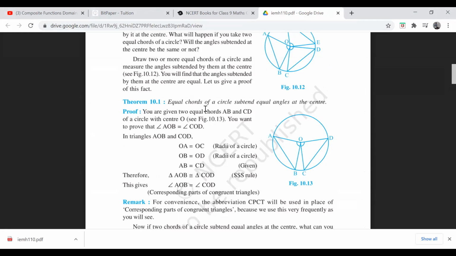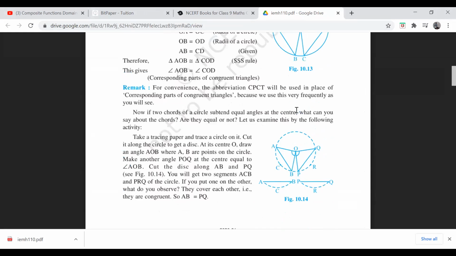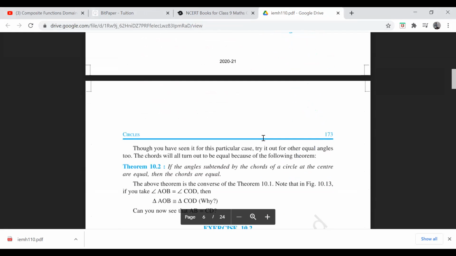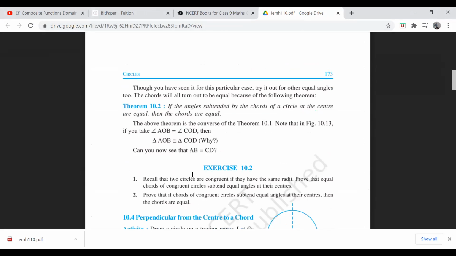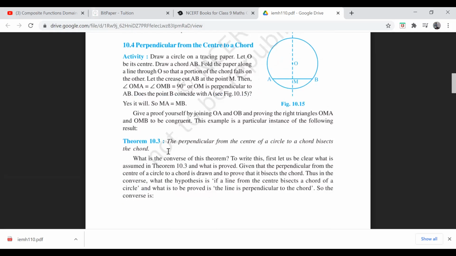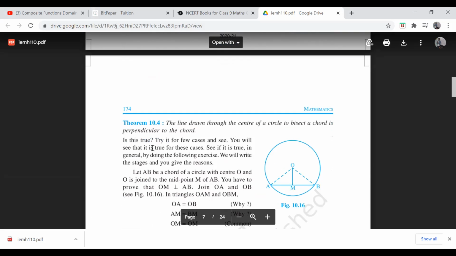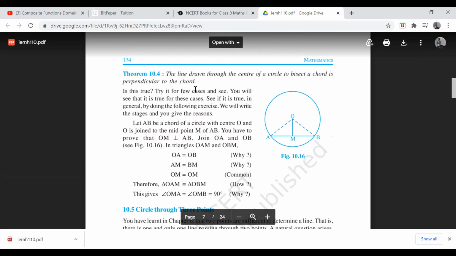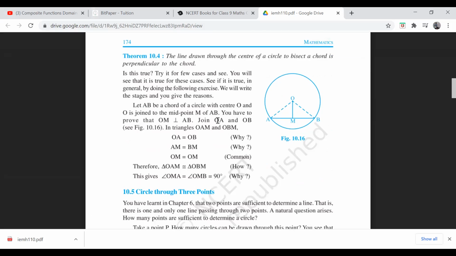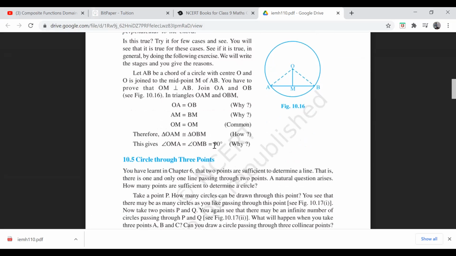The first one was equal chords of a circle subtend equal angles at the center. The second one was the converse of that one. If the angles subtended by the chords of a circle at the center are equal, then the chords are equal. Then we went through 10.3, proof of that one also. The perpendicular from the center to the circle bisects the chord. And then we did the converse. The line drawn to the center of a circle to bisect a chord is perpendicular to the chord. So these ones we also proved them.